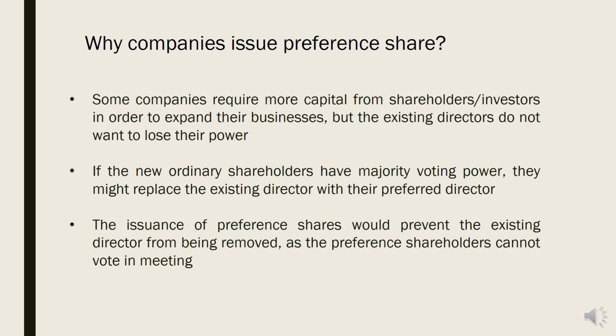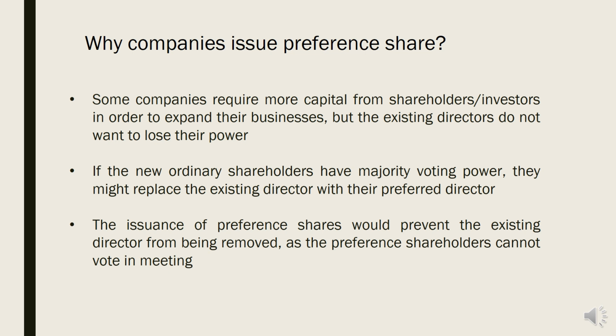So what do they do? Rather than issuing ordinary shares and then reducing the power of the existing shareholders, the company issues preference shares. We discussed already that preference shareholders have no right to vote, but they have the right to dividend.